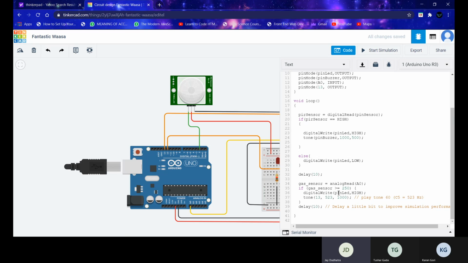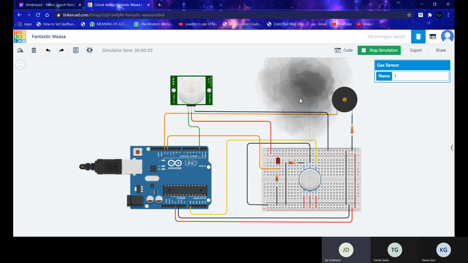It will print as high, and the bulb will blink. The tone function will alert the buzzer, and the buzzer will start to make noise. So this is how it will alert us. Now let me show you the simulation part.